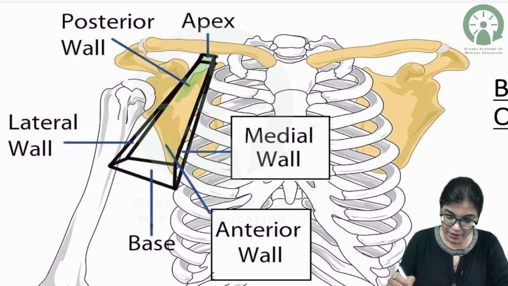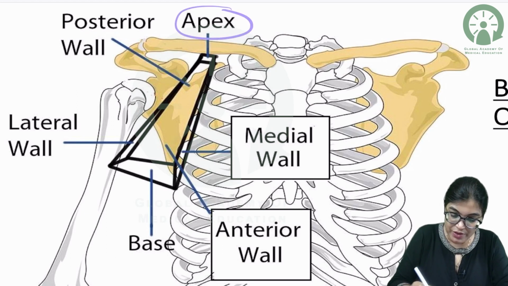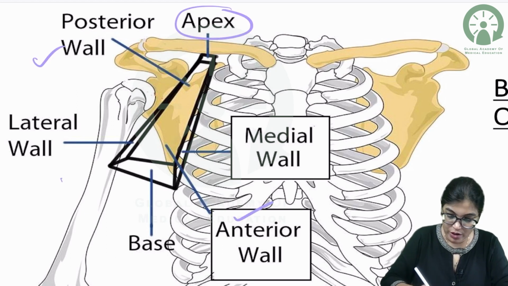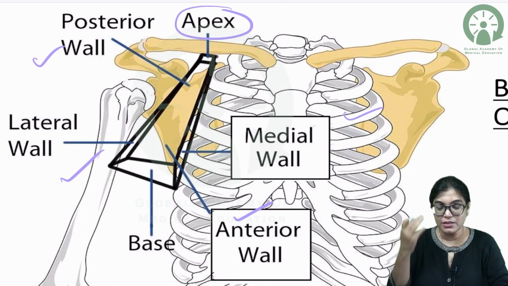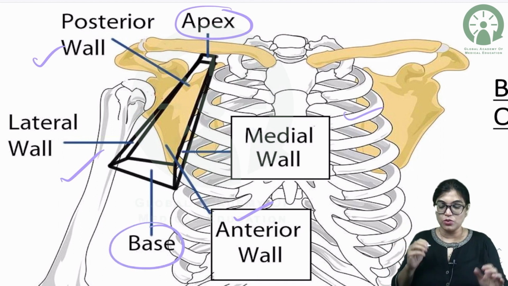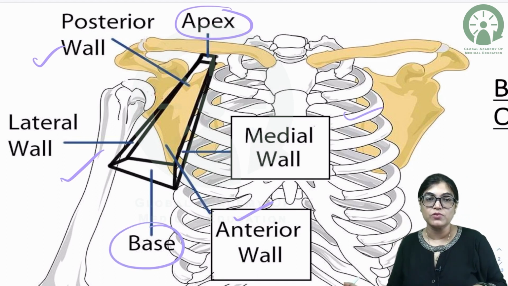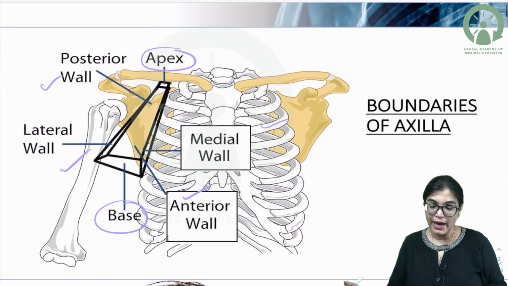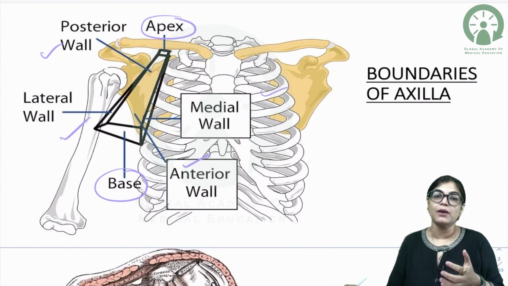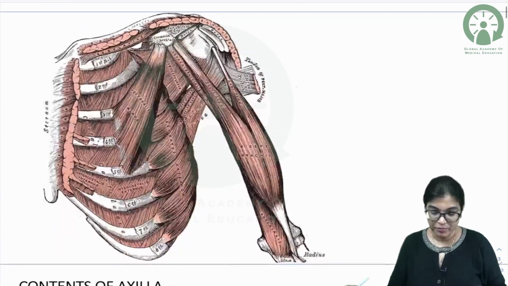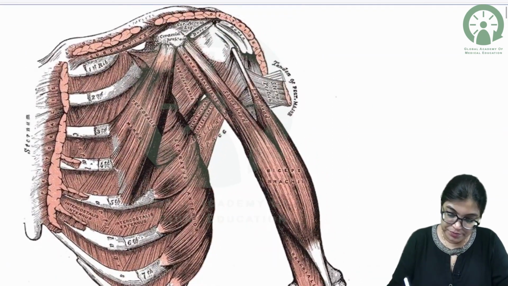If you see this image, you can appreciate that this is the apex. We have the anterior wall and posterior wall, the lateral wall and medial wall, and just opposite to the apex we have the base. So we have to know all the structures which form these walls of the axilla. In simple terms, axilla means the region of the armpit.